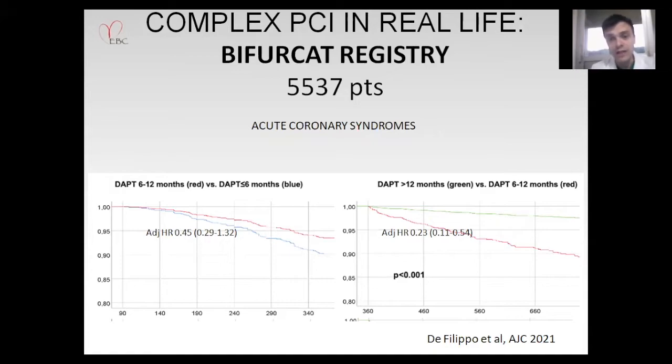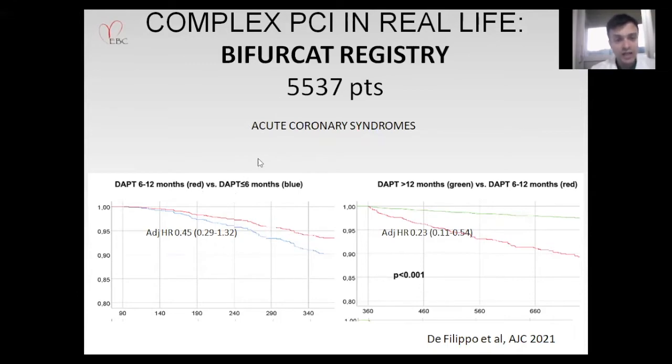That is, we included the data from the COBIS and from the RAIN registry, and we created the BIFURCAT registry. We put together our patients to reach about 5,000 patients treated with PCI on bifurcation or unprotected left main, and we tried to analyze the potential benefit of DAPT of 6 to 12 months versus DAPT shorter than 6 months and DAPT longer than 12 months. We performed 2 subgroup analyses, that is, patients with acute coronary syndromes and patients with chronic coronary syndromes.